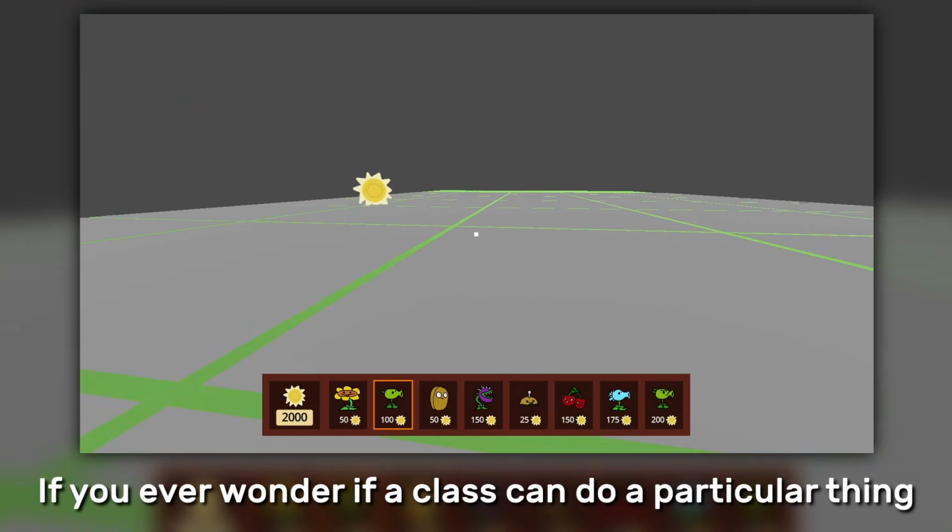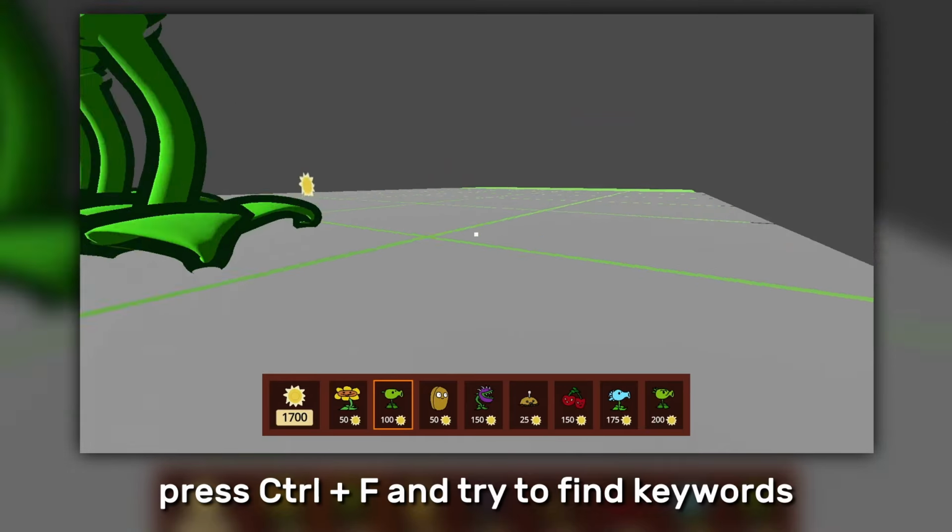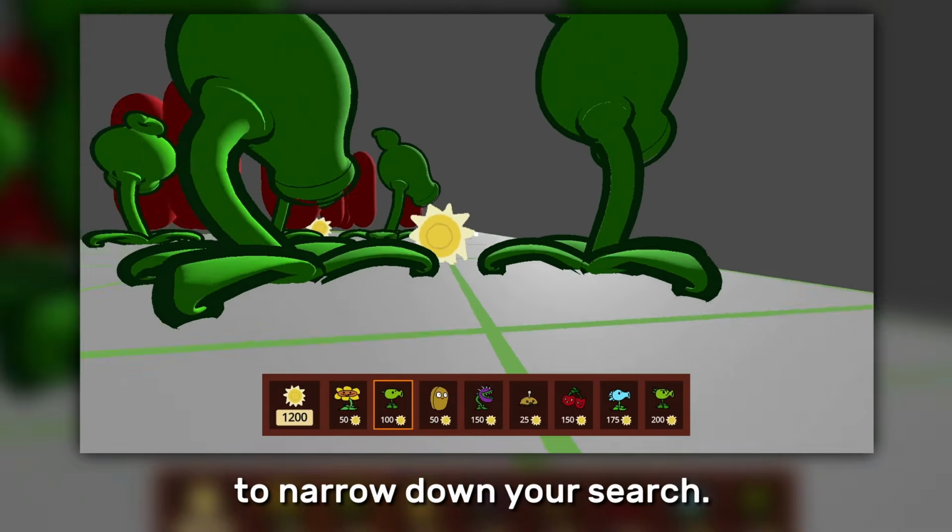If you ever wonder if a class can do a particular thing, press F1, search for the class, press Ctrl F, and try to find keywords that relate to what you're looking for to narrow down your search.